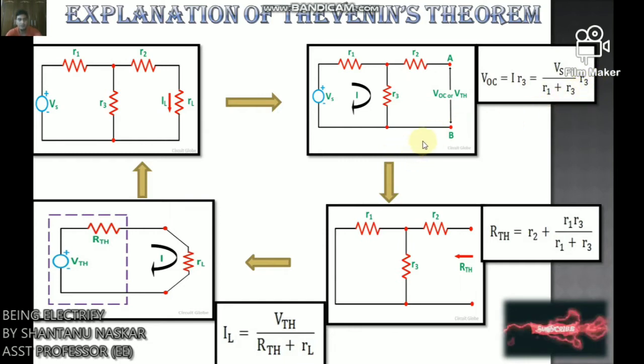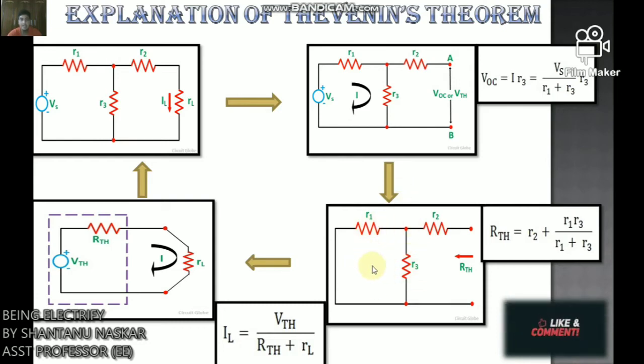Now to find the internal resistance of the network, the Thevenin resistance or equivalent resistance in series with the open circuit voltage VOC, also known as Thevenin's voltage, the voltage source is removed, or we can say it is deactivated by short circuit, as the source does not have any internal resistance.